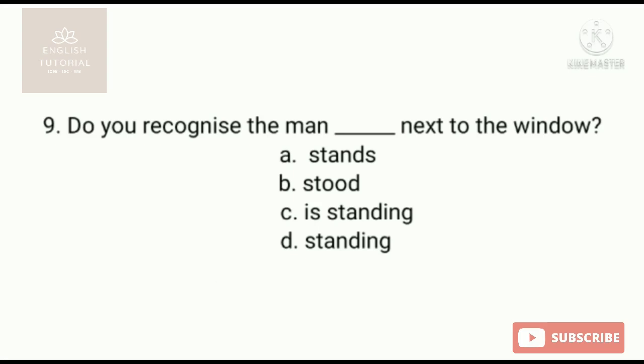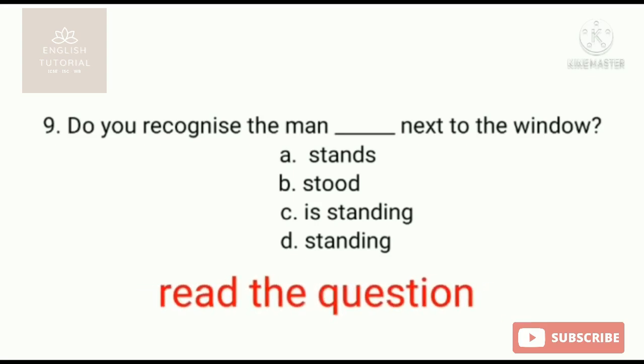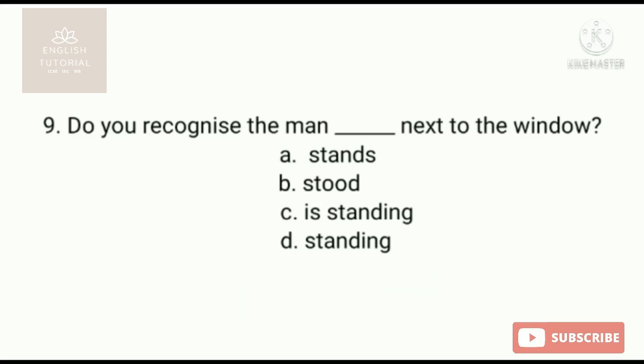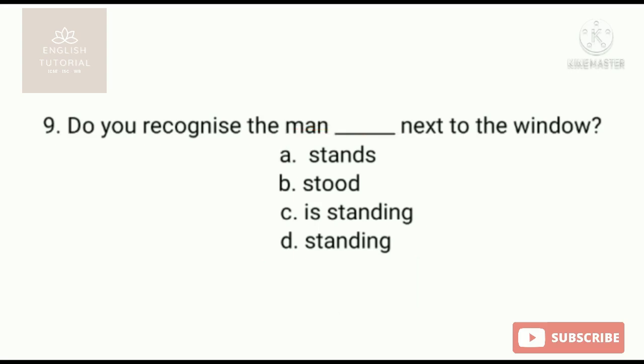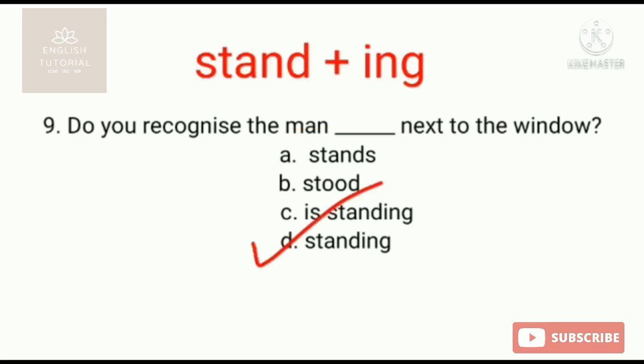But here, when the subject and verb have already been given, there is something else that you need to choose from the options given. So you need to read the question properly and carefully, minutely watch and observe what other things are written in the options below. So here the standing, the adjective, the present participle form, which is made of stand, the verb, plus ing. It is called the present participle. Okay.